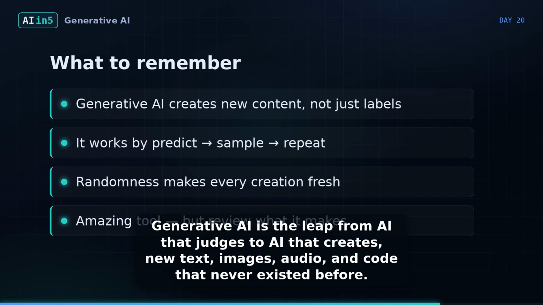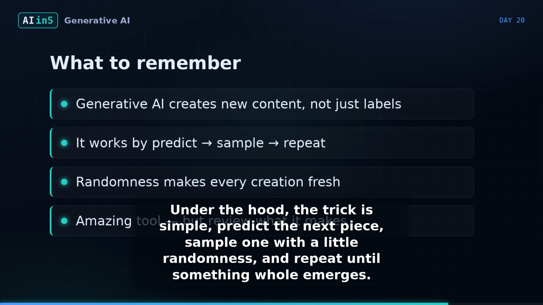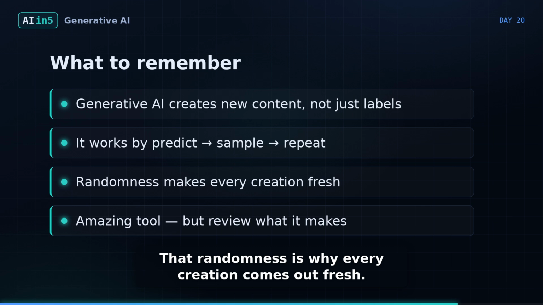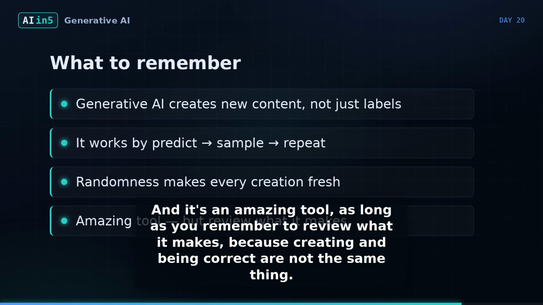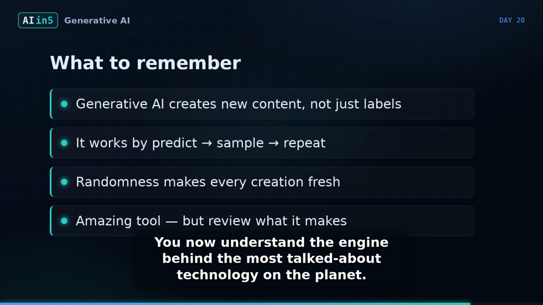Let's lock it in. Generative AI is the leap from AI that judges to AI that creates new text, images, audio, and code that never existed before. Under the hood, the trick is simple. Predict the next piece, sample one with a little randomness, and repeat until something whole emerges. That randomness is why every creation comes out fresh. And it's an amazing tool, as long as you remember to review what it makes, because creating and being correct are not the same thing. You now understand the engine behind the most talked about technology on the planet.